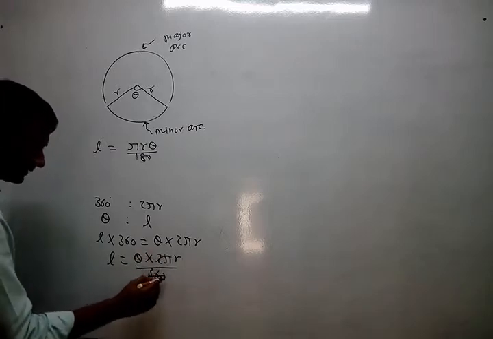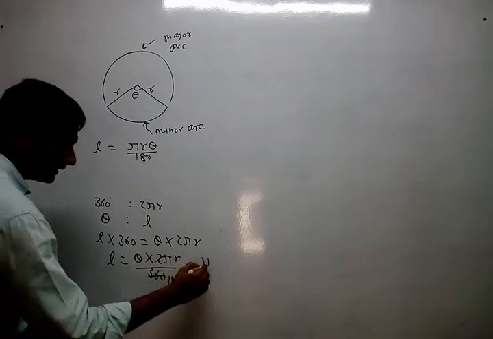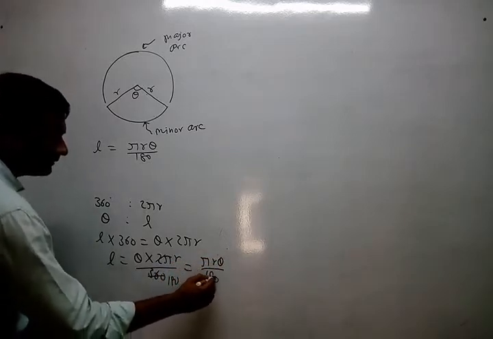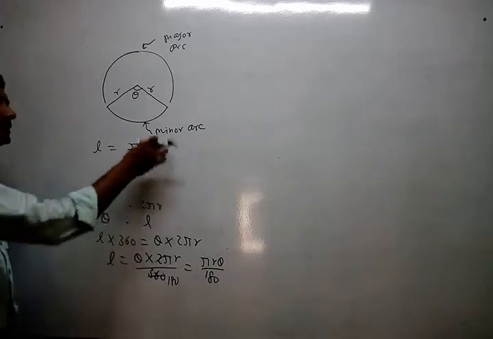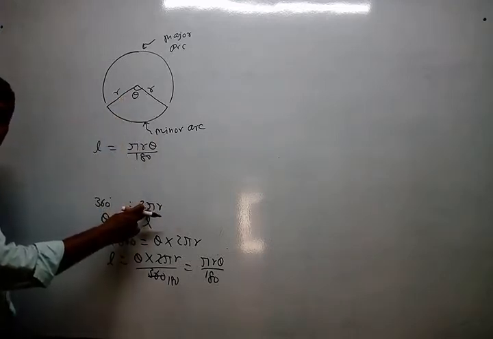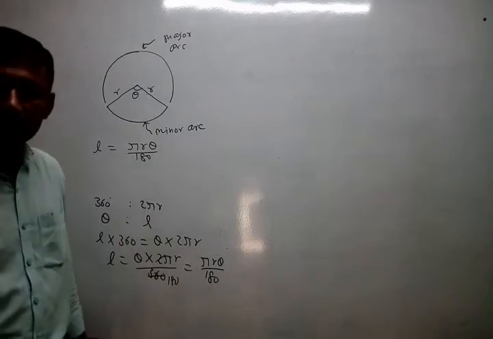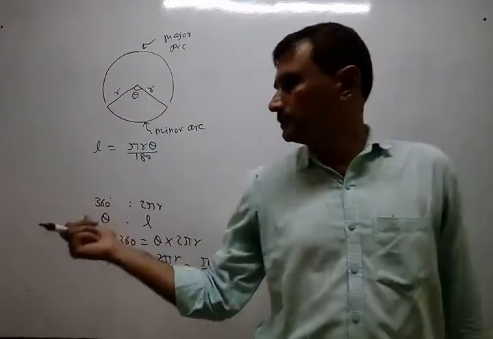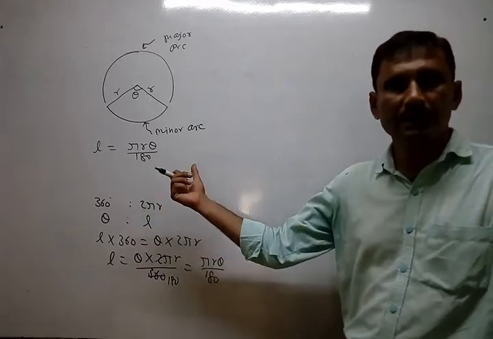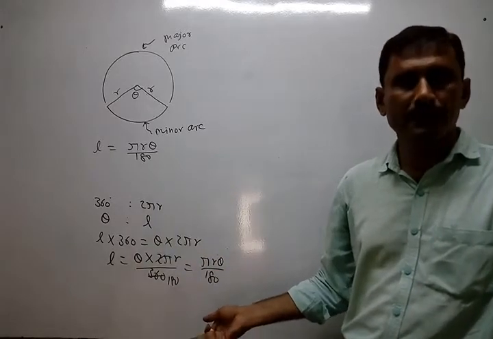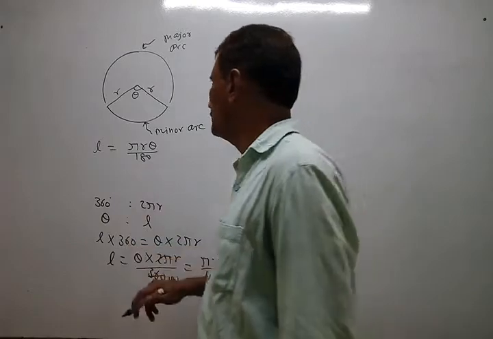Obviously, 2 goes into 360 as 180, so you get pi r theta upon 180. Very simple. So 360 is the whole circle, and theta is the part. Not difficult. Even if you forget, you can find this. So this is pi r theta upon 180.